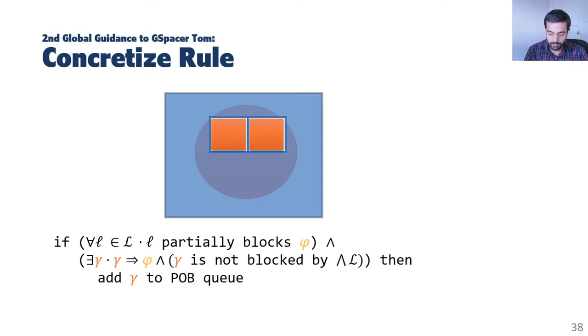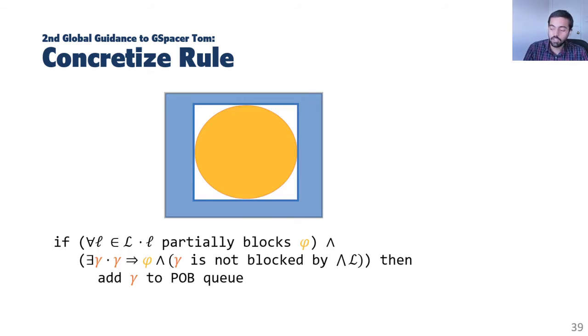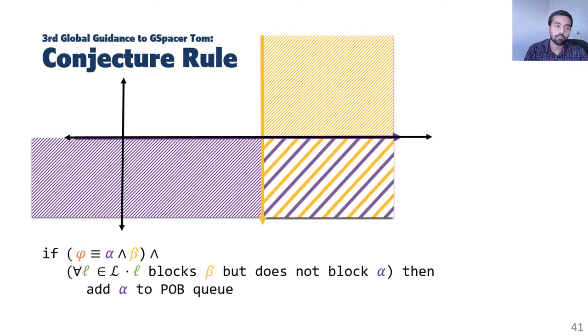The hope here is that when we do it enough times, we can generate a number of lemmas which can be put together and generalized to block the whole proof obligation. In the paper, we explain in detail what exactly we mean by terms like partially blocks and how to under approximate a proof obligation for the theory of linear integer arithmetic. Please read the paper for such details.